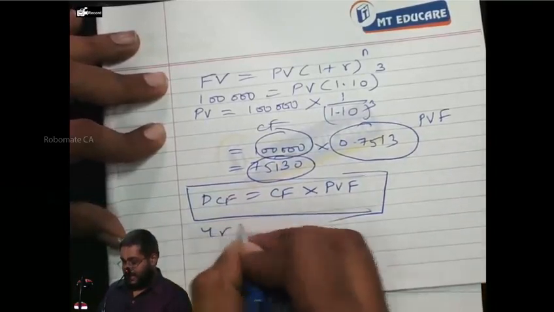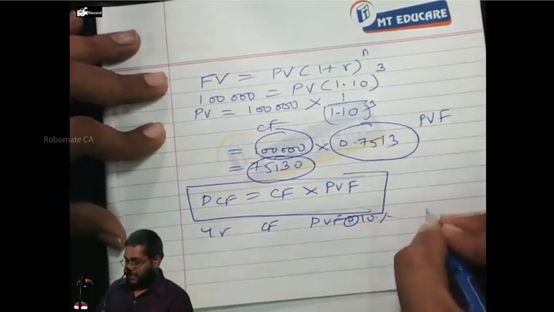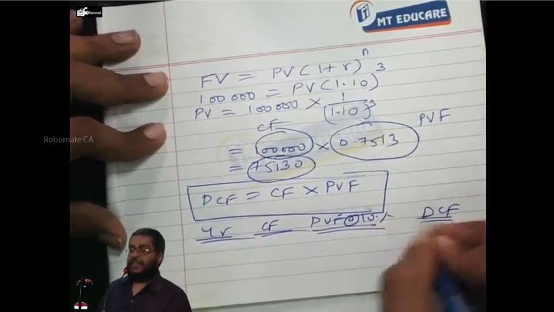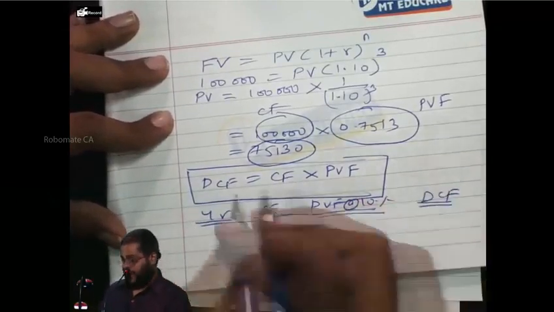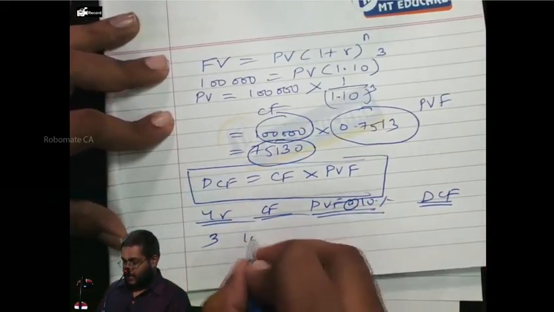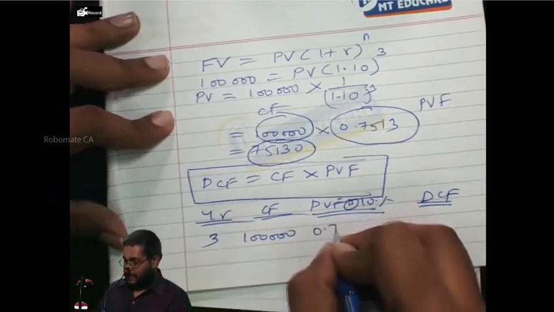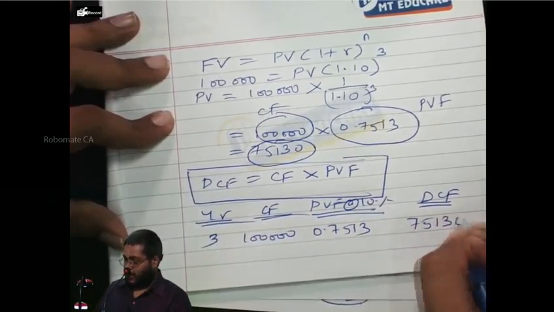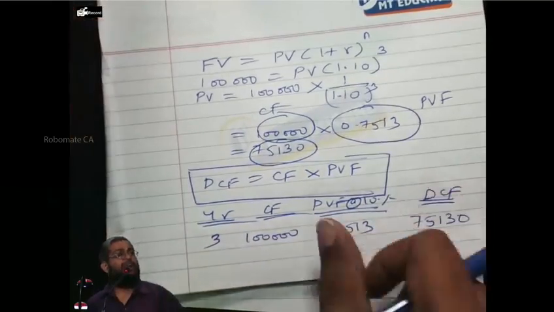A different presentation. Here, cash flow, present value factor at 10%, discounted cash flow is a very routine way you would have seen in different books. So here cash flow, present value factor and then discounted cash flow. How do you fill the numbers? Year 3, the cash flow I get is 1 lakh. The present value factor is 0.7513. The discounted cash flow is 75,130. That is the way of presentation. Can I proceed or not?